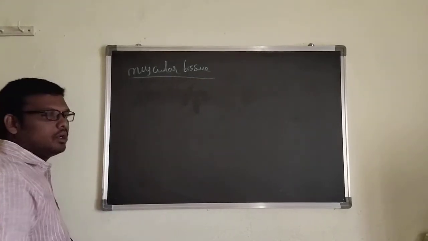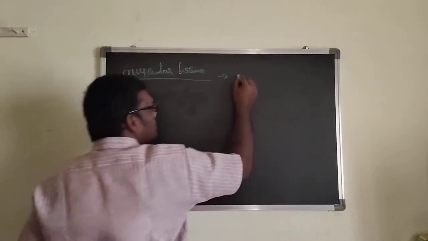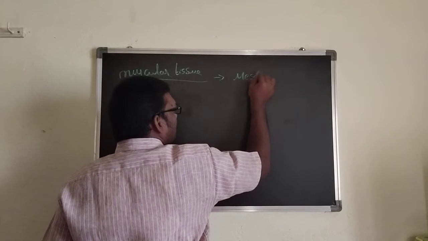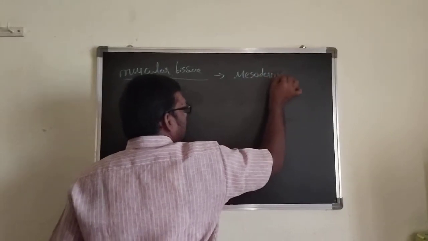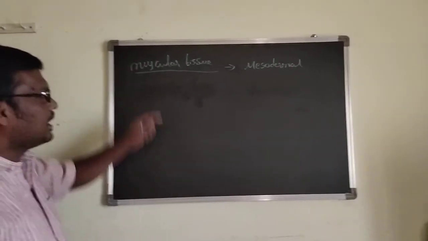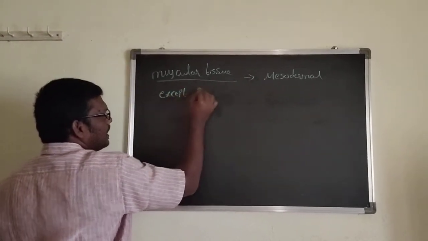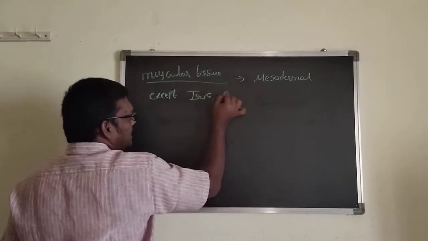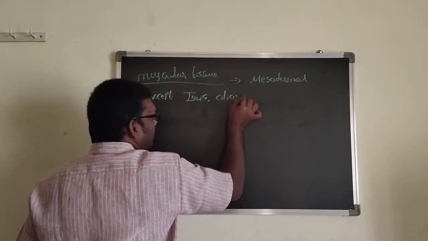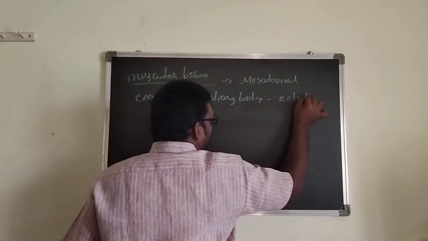See, first, what is the origin of the muscular tissue? The muscular tissue's origin is mesodermal origin. Mesodermal origin, I already said, in the embryonic stage. And then except iris muscles and the ciliary body, which are of ectodermal origin.